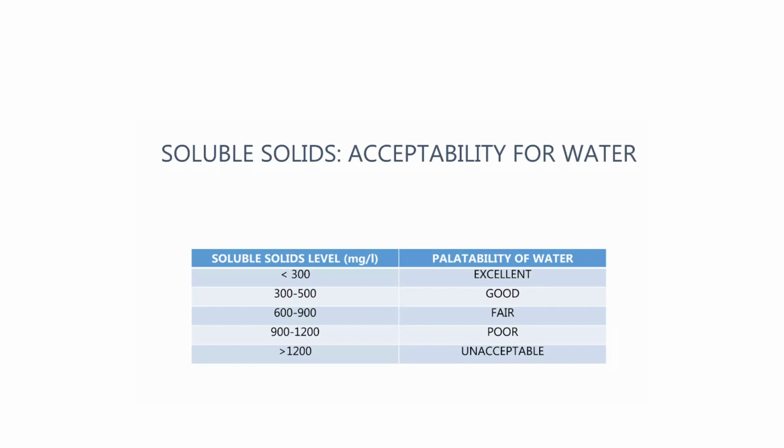Palatable water is water which is suitable for drinking. If the soluble solids level is less than 300, we call it excellent; then good, fair, poor, and unacceptable. So we have to consider this. Based on the soluble solids only, we determine the acceptability of water.